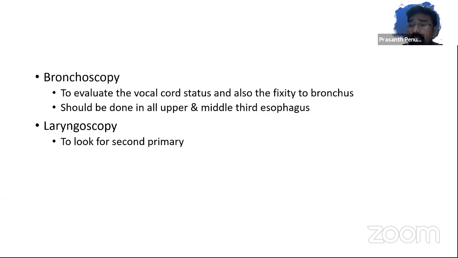Predominantly, you look for the tracheal wall mobility in bronchoscopy. And for the sake of residents, how do you do it? Put in your bronchoscope, get to the trachea, right bronchus, left bronchus, make the patient cough when the scope is inside. You would see the membranous portion of the trachea and the bronchus moving. If it does not, probably they're good. If you want to confirm it further, there are two modalities. If your scope is not negotiable across the esophagus, EBUS is a good option to tell you infiltration.